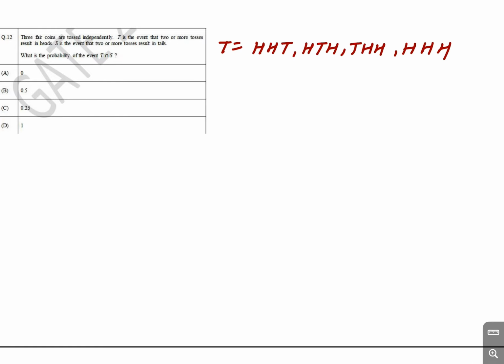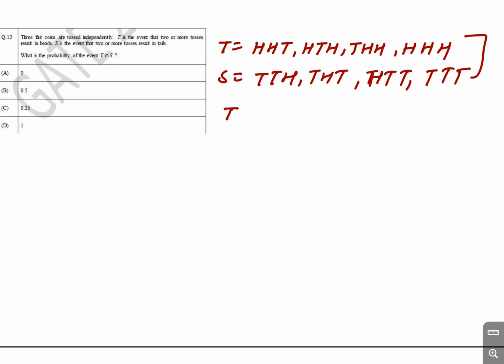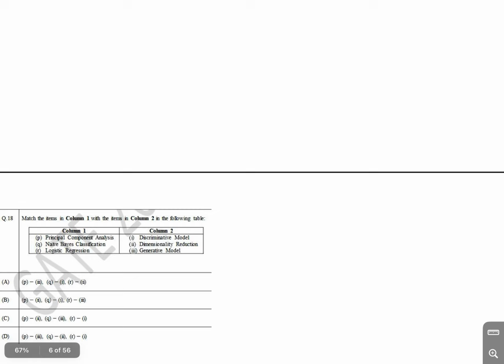Then the event S is two or more results in tail: two tails, like head tail tail, and then three tails. There is nothing common in T and S, so the set for T intersection S is empty. So the probability of T intersection S is equal to 0. So option A is correct.